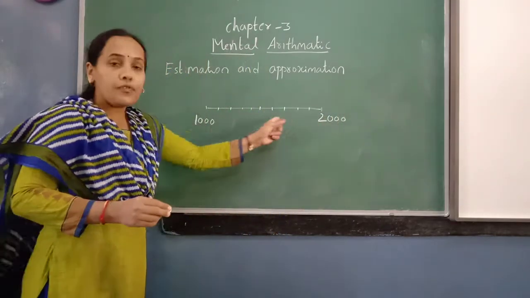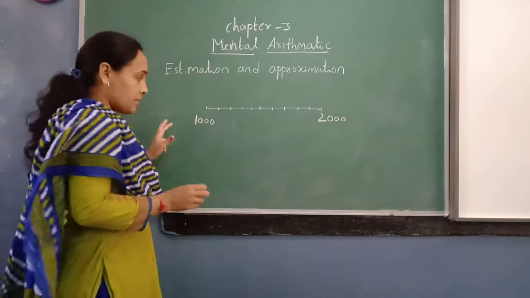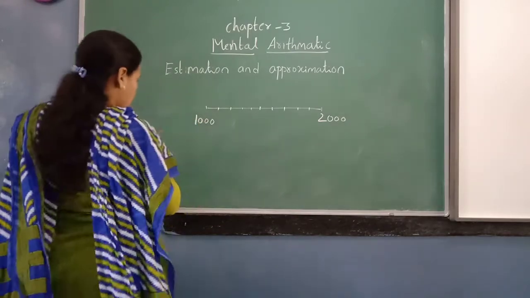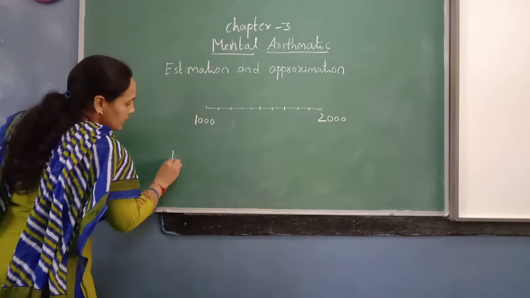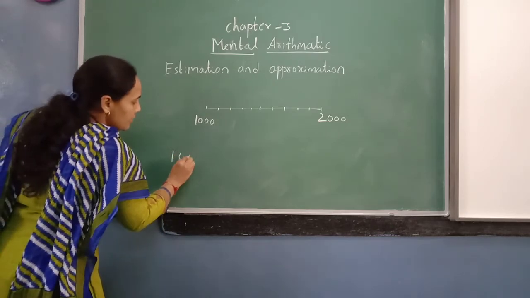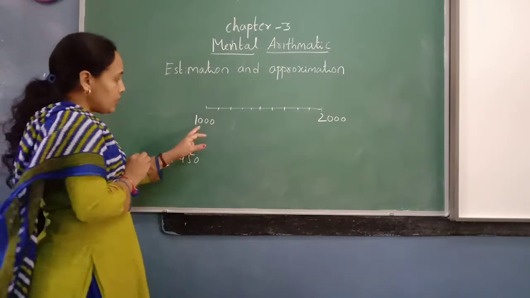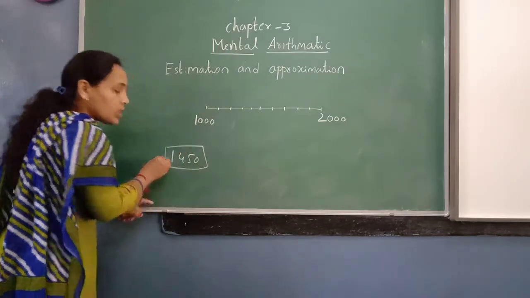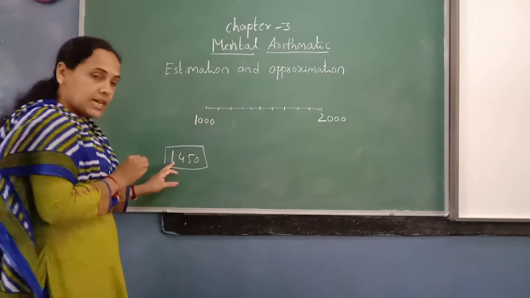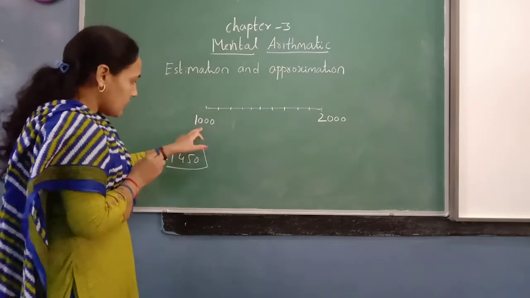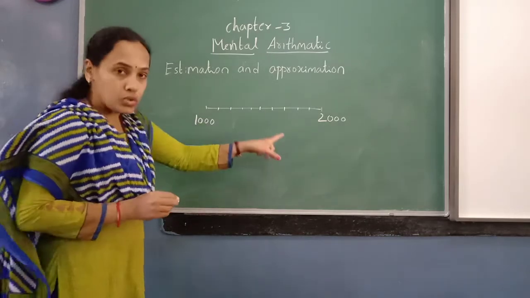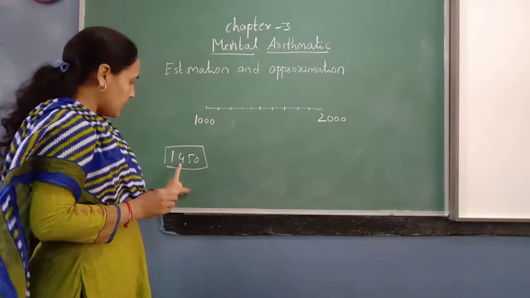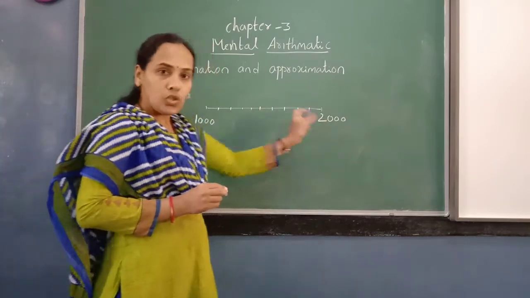This may not be the same for all numbers you get for estimation. Say the number is 1450. We should see which two thousands this number lies between. The starting number is 1000, the next number will be 2000. So this given number lies between 1000 and 2000.